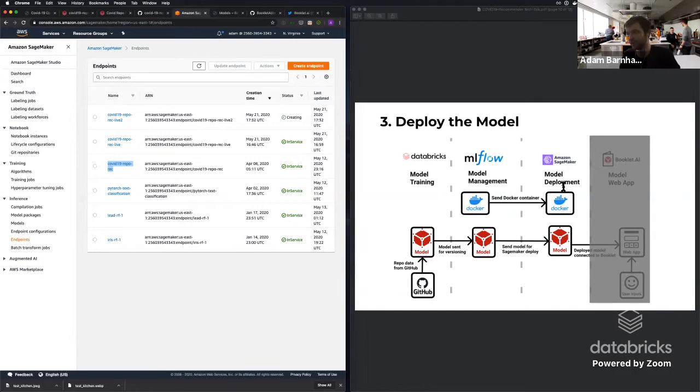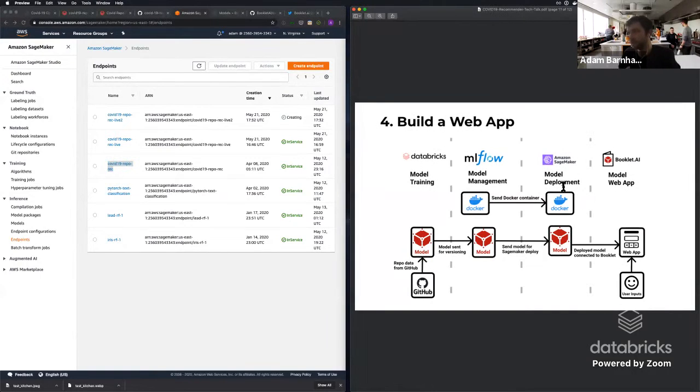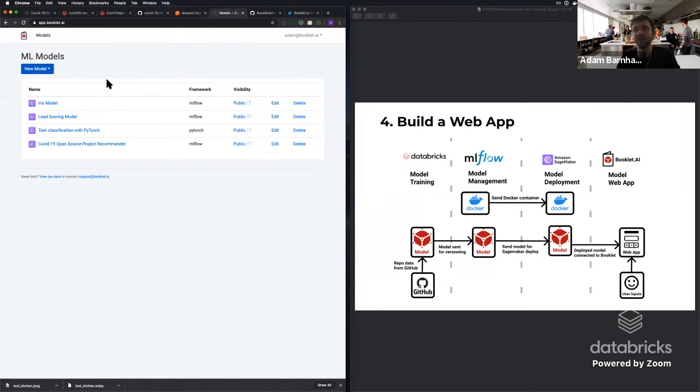So that is where Booklet comes in, which is a system that allows you to build a web app pretty easily based off of an existing API endpoint that has been set up through a different system. So let's go over to Booklet now. And you can see this is the home page for Booklet after you create an account. It's free to set up.